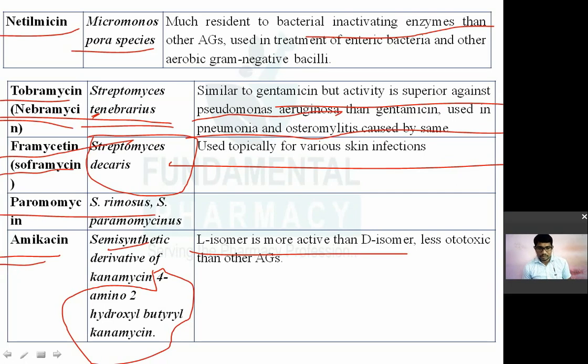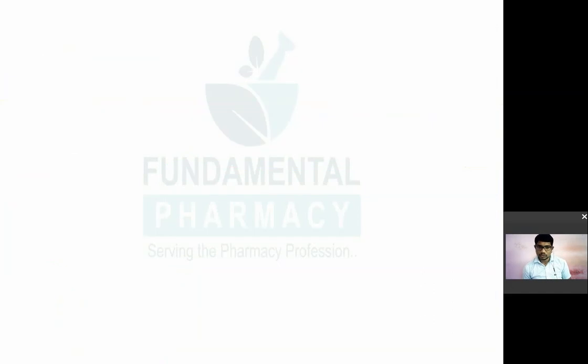Okay. Then amikacin is a semi-synthetic derivative. It is made by chemical modification of kanamycin. जो kanamycin है उसका ही semi-synthetic derivative, 4-amino 2-hydroxybutyryl kanamycin. So these are the aminoglycosides.